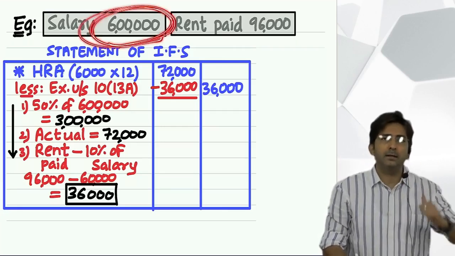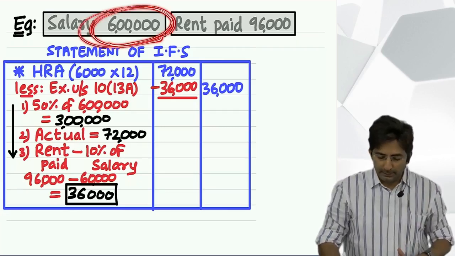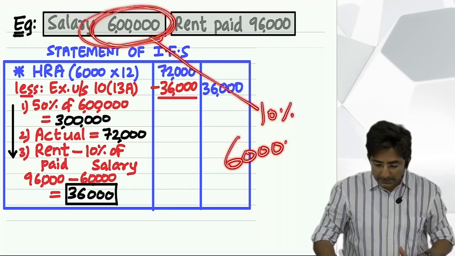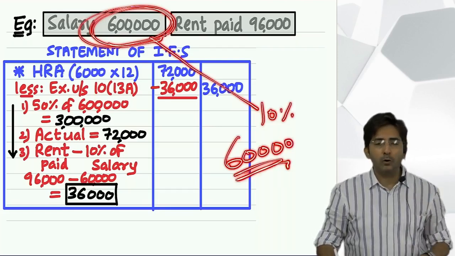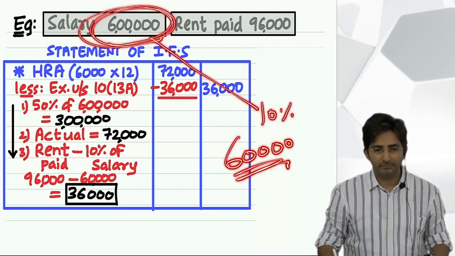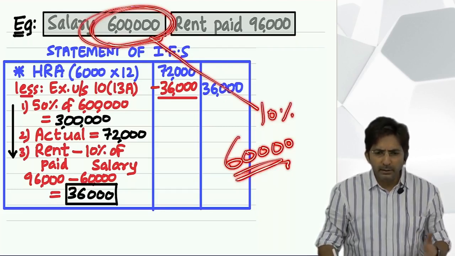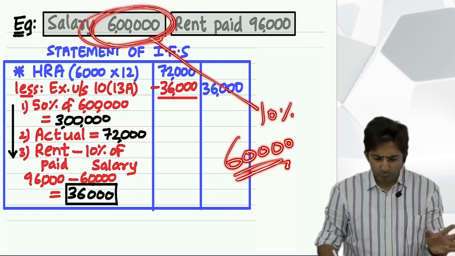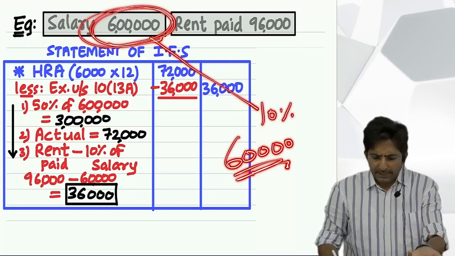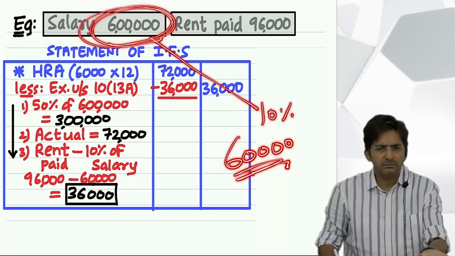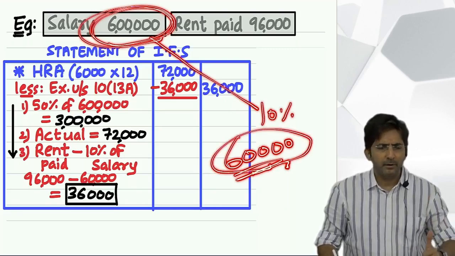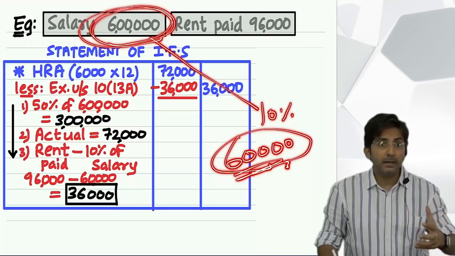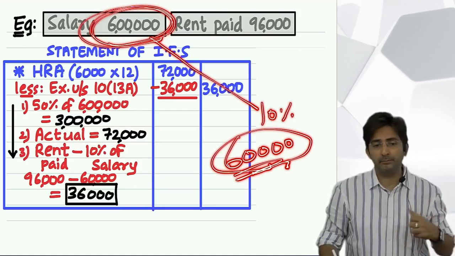What is 10% of that? 60,000. If I have to spend 60,000 on rent, government will not feel sympathy. Government will say, big deal, you don't have a house, bad luck, you have to pay rent, you pay, and that also you are paying only 60,000. It is not a burden. But if you have to pay more than 60,000, then government will feel it's a burden.